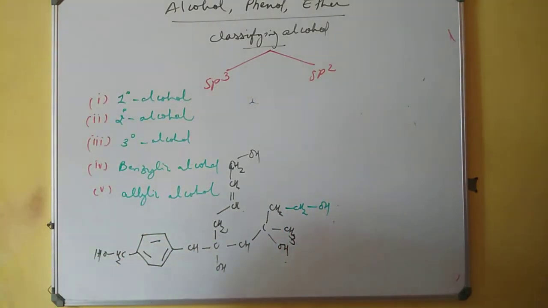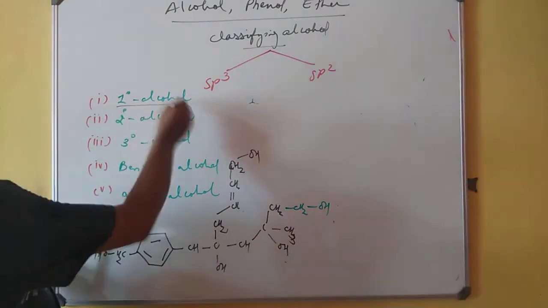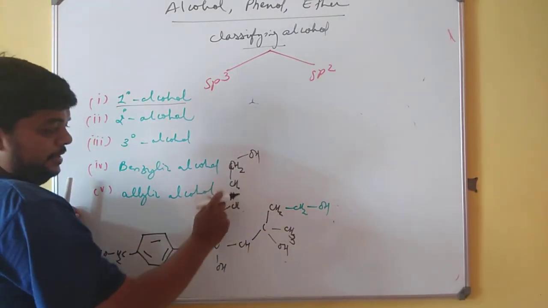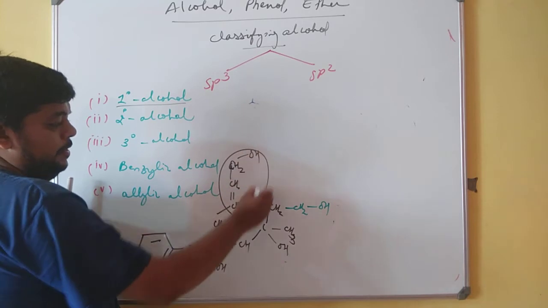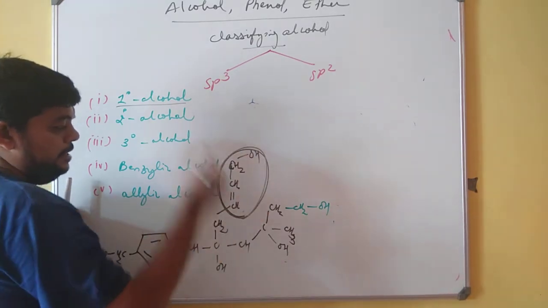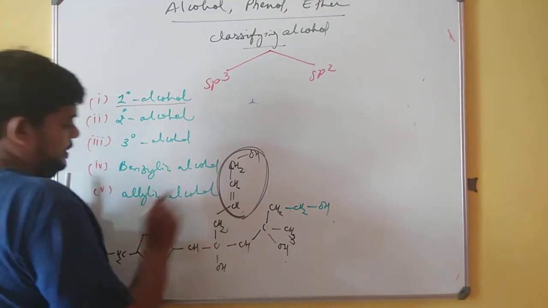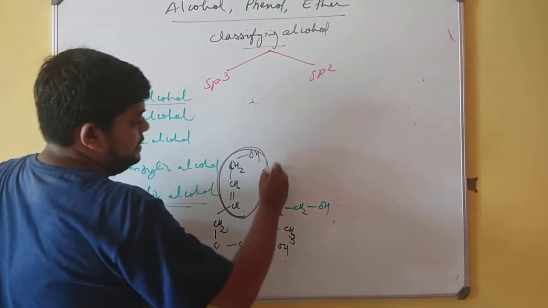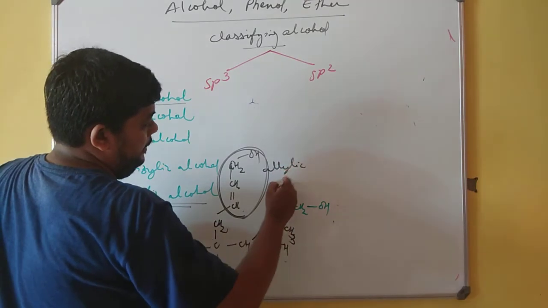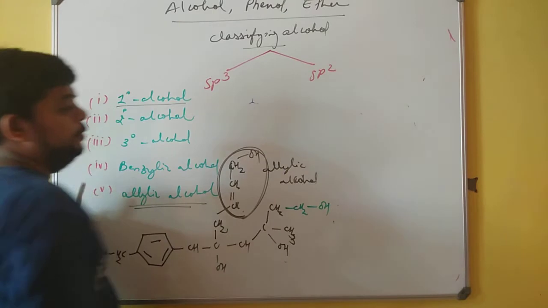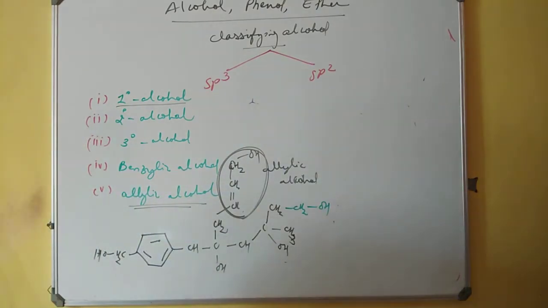I have tried to include all the 5 categories. Let us check. Primary alcohol. OH is attached to a carbon. This carbon is attached to an alkene system. See, OH is attached to a carbon and that carbon is attached to an alkene system. So it is allylic alcohol. So this is allylic alcohol. I hope you are understanding. If you have any queries, you can contact me. You all are in touch with me. So this is allylic alcohol.